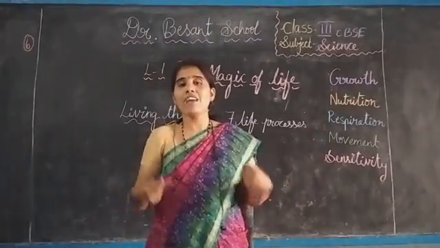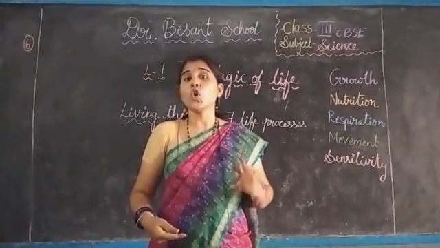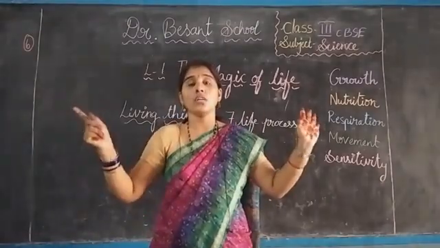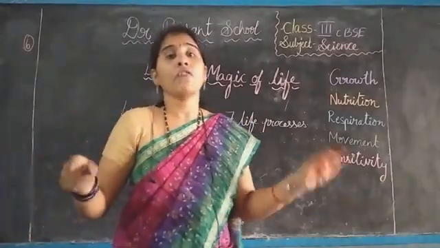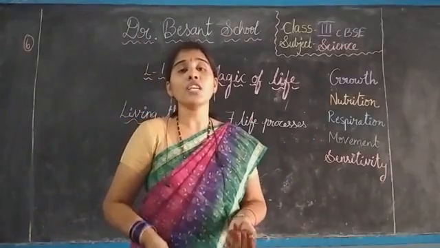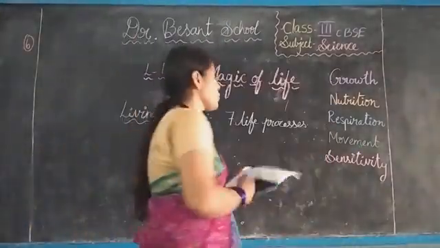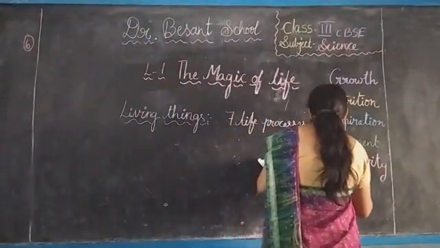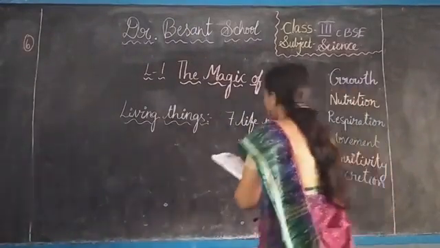But after you are having something, some waste will be left over in our body. That waste should not be there in our body. We should remove it, means we should move it out. That wastage must be removed. If it is there, it is very harmful for us. The removing of this wastage, we can tell it as excretion. What we can tell? Excretion.